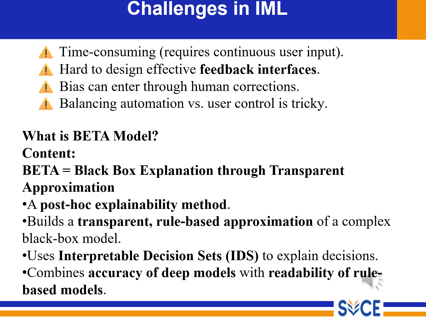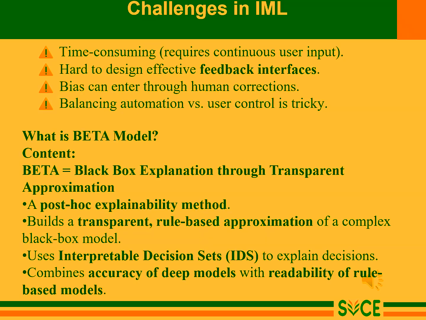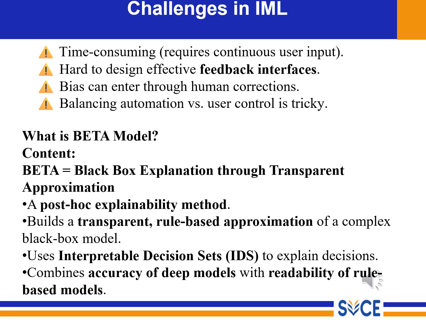Okay students, now we have moved to the second important topic of this unit. So far we have seen how humans help AI learn. Now we will see how humans understand black box models. For this we use BETA models. So what is a BETA model? BETA stands for Black box Explanation through Transparent Approximations.